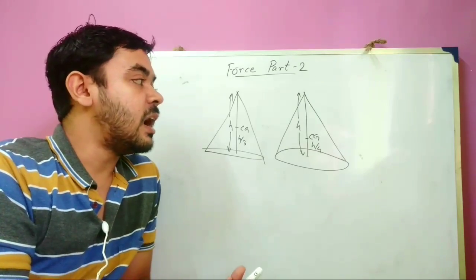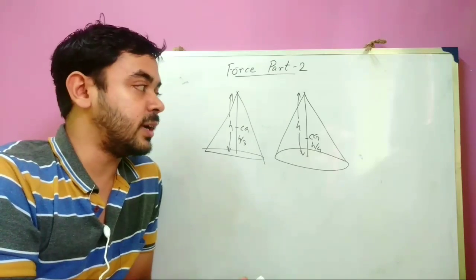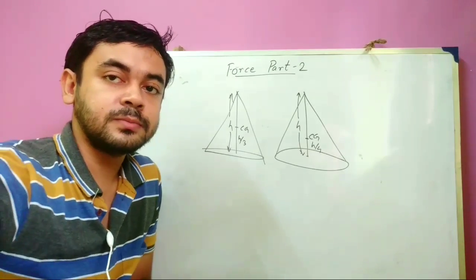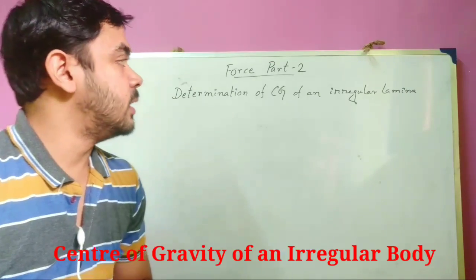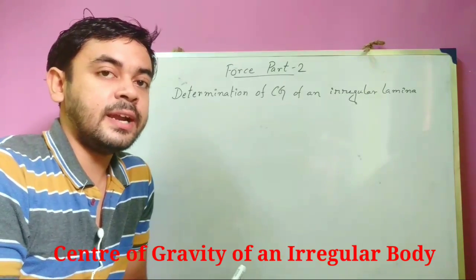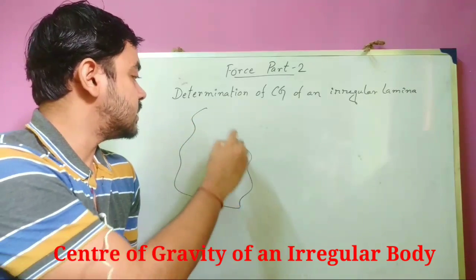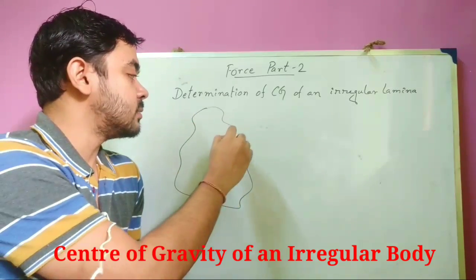Now let us see how the center of gravity of an irregular body can be determined. Determination of CG, the center of gravity, of an irregular lamina. Suppose this is an irregular lamina.